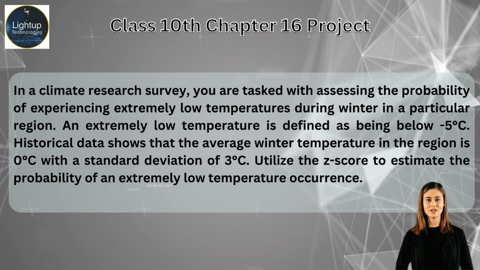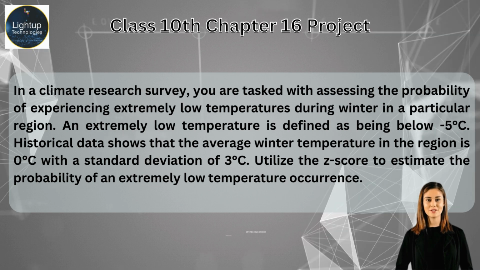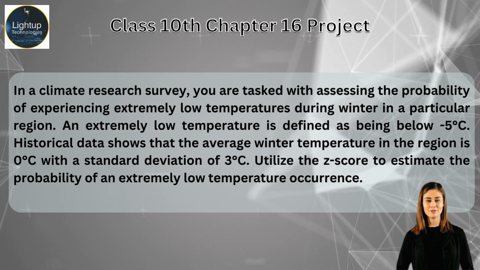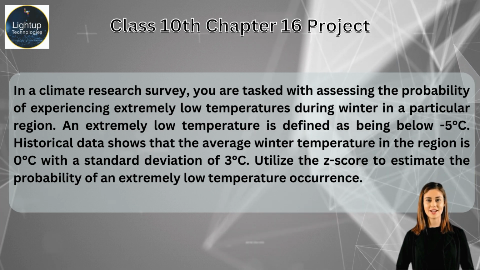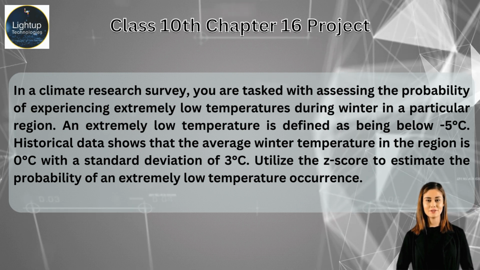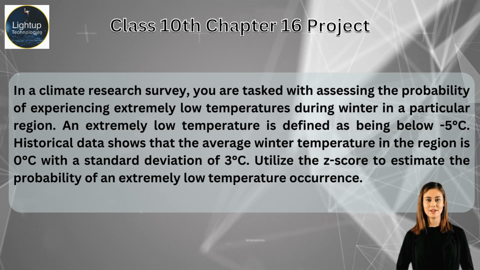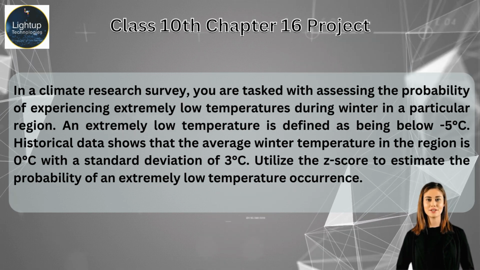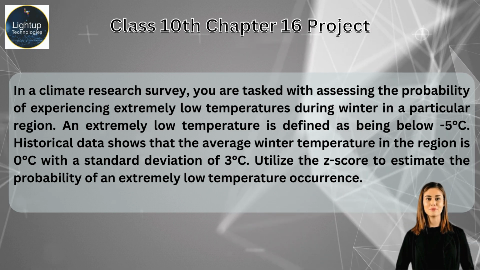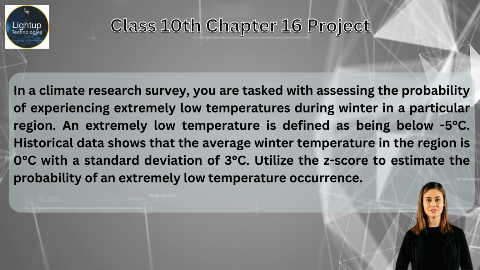In a climate research survey, you are tasked with assessing the probability of experiencing extremely low temperatures during winter in a particular region. An extremely low temperature is defined as being below -5 degrees Celsius. Historical data shows that the average winter temperature in the region is 0 degrees Celsius with a standard deviation of 3 degrees Celsius. Utilize the Z-score to estimate the probability of an extremely low temperature occurrence.